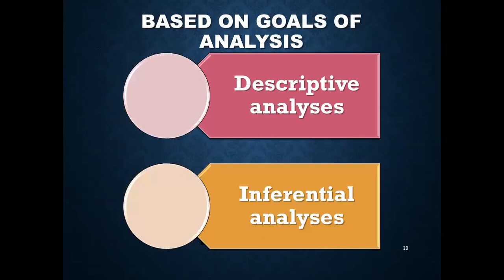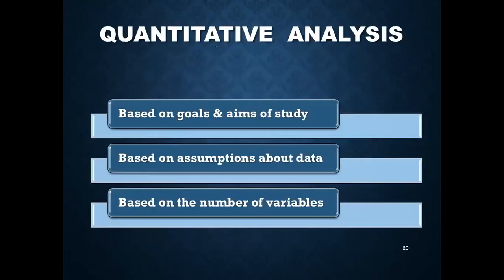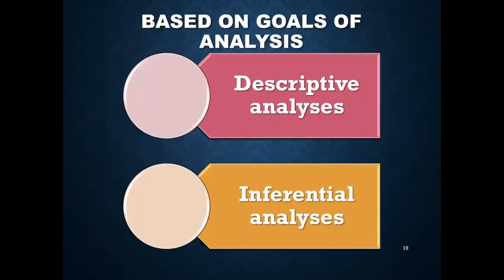Now, there are many types of quantitative analysis. It can be categorized in many different ways. For example, 1, based on the goals and aims of the study; 2, based on the assumptions about the data; 3, based on the number of variables. So number 1, based on the goals of analysis, there can be two types of analysis: descriptive analysis and inferential analysis.